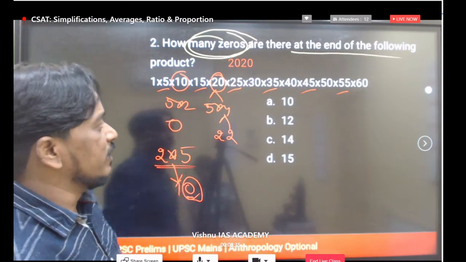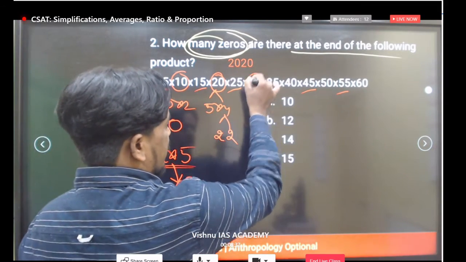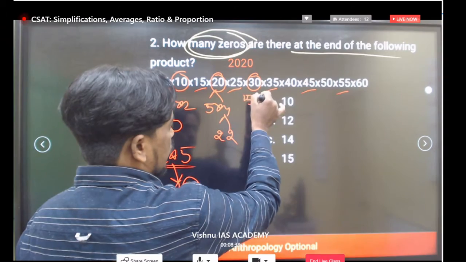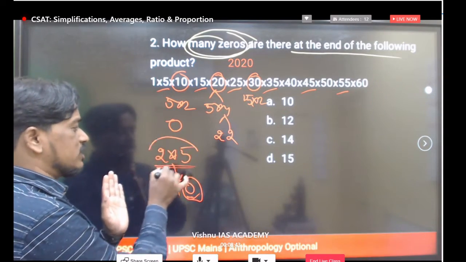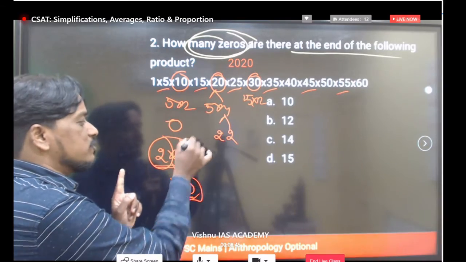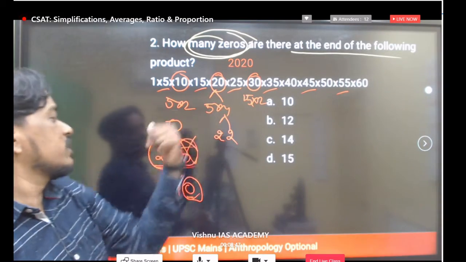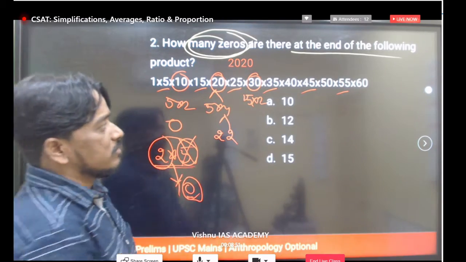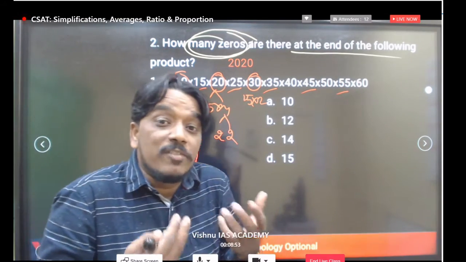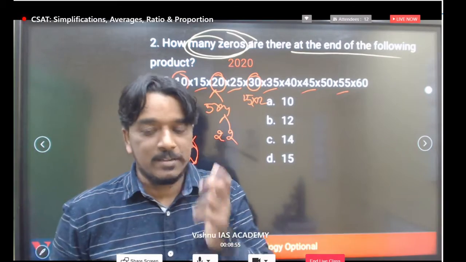Here, if you take 15 into 2, you can change this to 30. You only have to focus on either 2 or 5. If the 5s are more in number, it is better to focus on 2. That's why we are dividing by 2. Clear? That is again what we can call prime factors. In the last class also we saw that, clear?